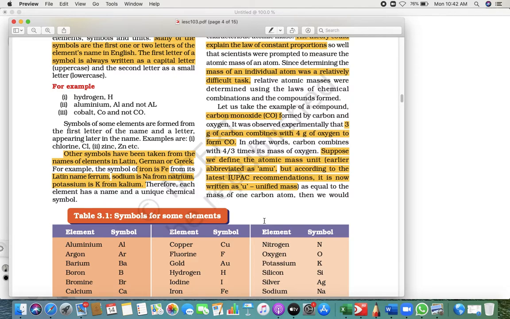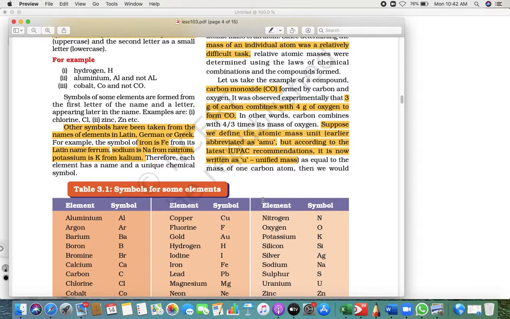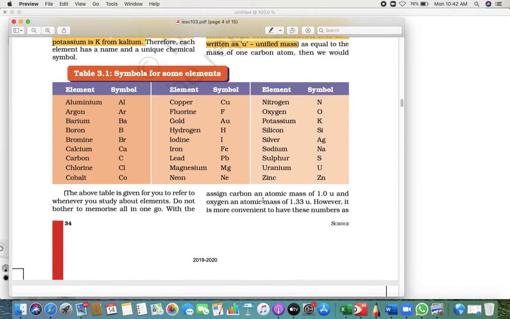We weigh it in the form of atomic mass unit, but in IUPAC nomenclature we call it U only, unified mass.